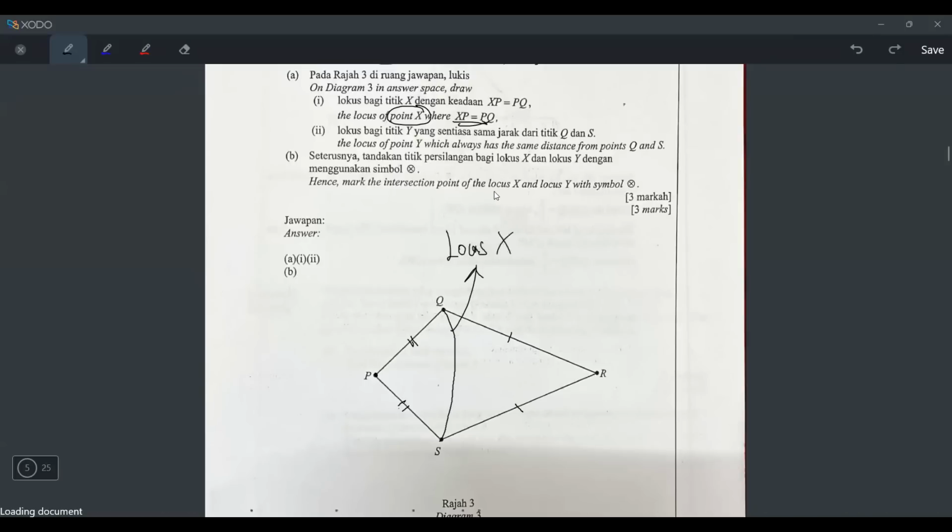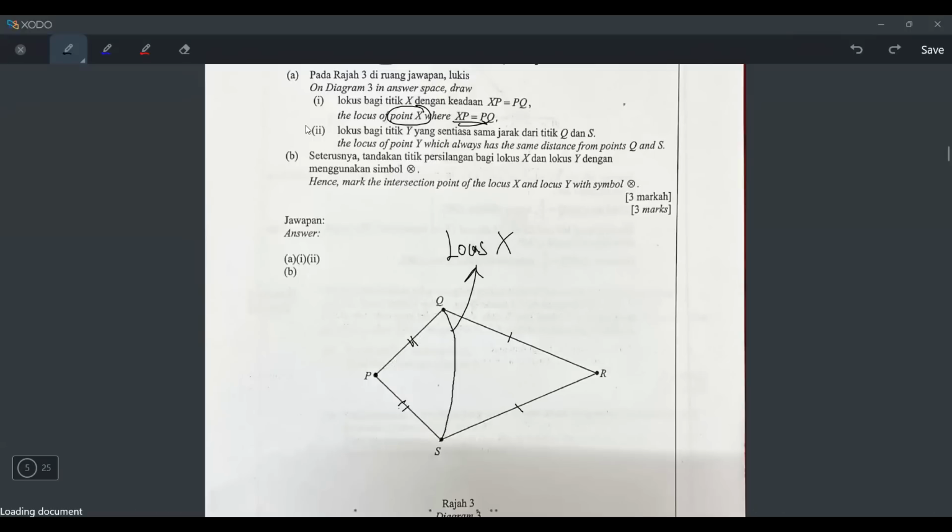Okay, but let's double check. Is it correct? Is XP equal to PQ? Is the distance between X and P always equal to PQ? Correct or wrong? Correct, right? Because if X moves in this way, the distance between X and P is always the same as PQ because it is the radius. Okay, so yeah, that's how you do it.